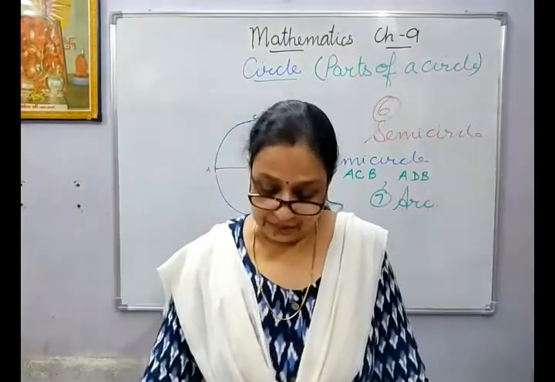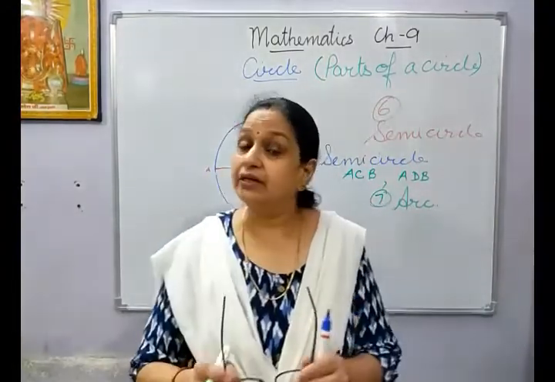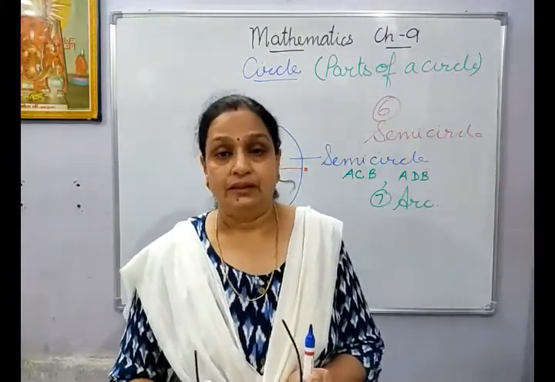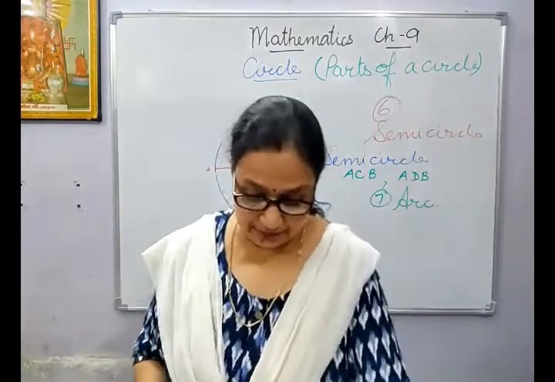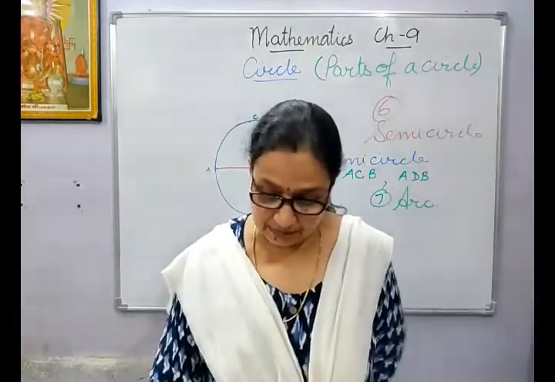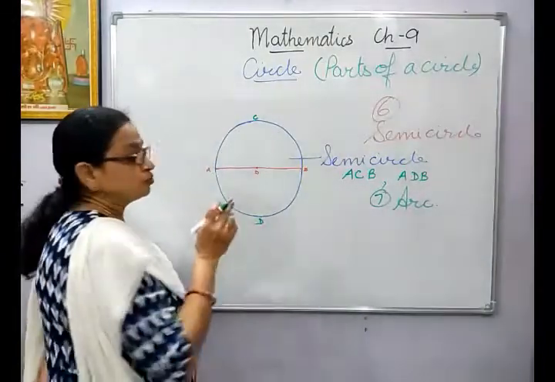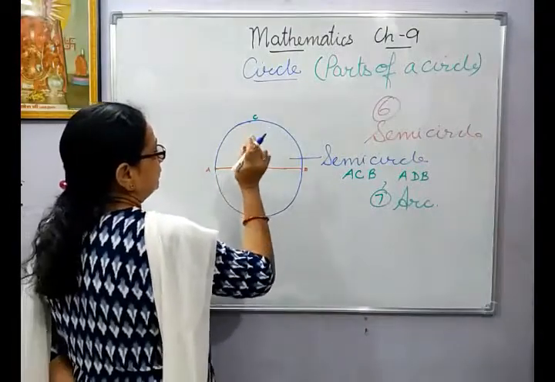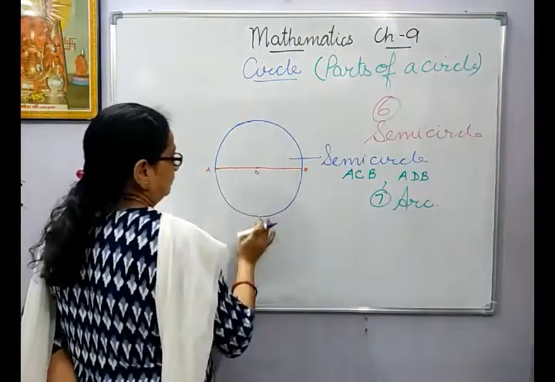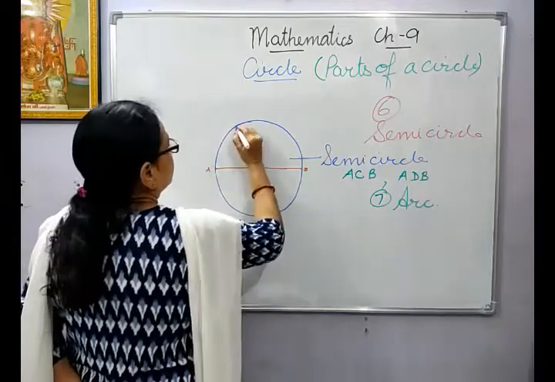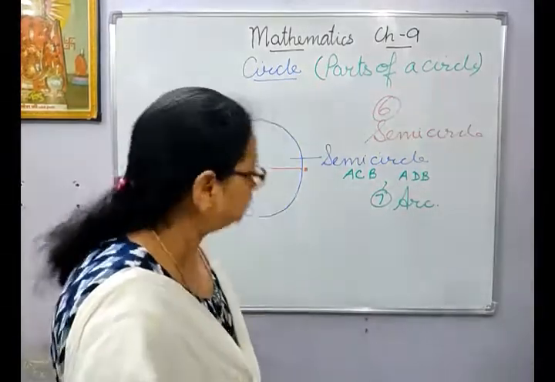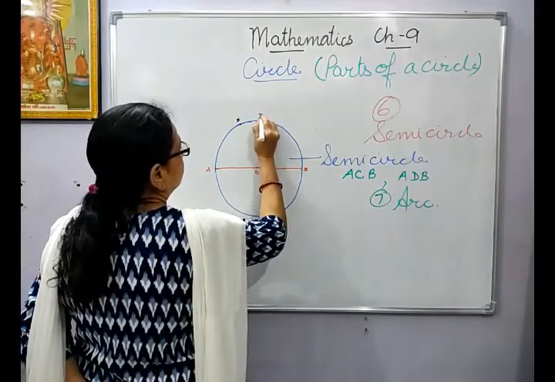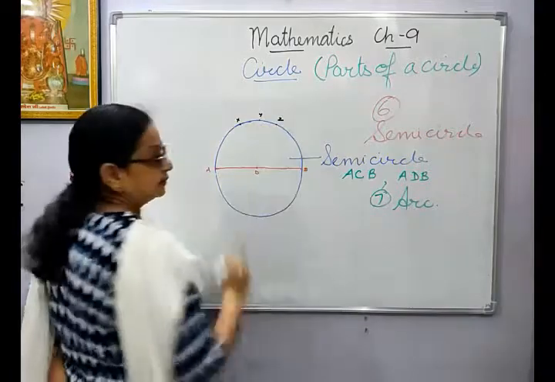The part of a circle is actually, children, a very smooth curve. A very smooth curve on the boundary of the circle. So the part of the circle is called the arc of a circle, and it is also joining 2 points in a very smooth curve. Okay, I'll rub this now. This is clear to you. Suppose I take this, a point, I say X, Y, and Z.